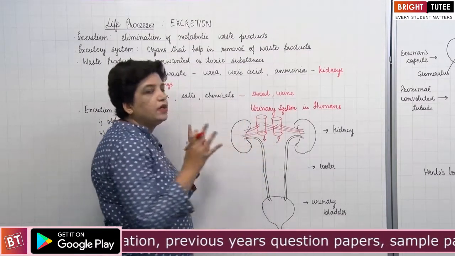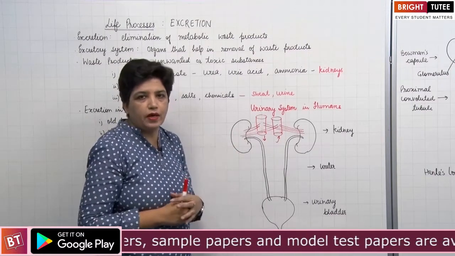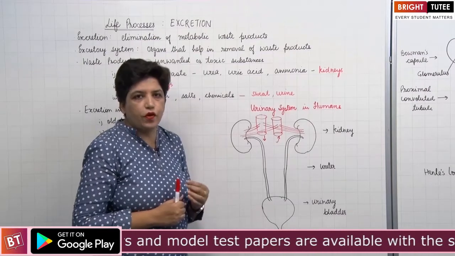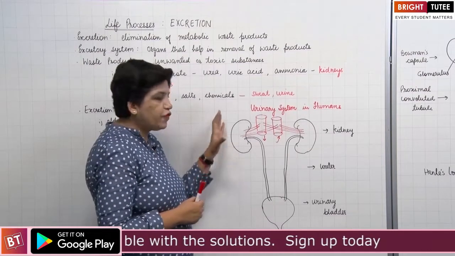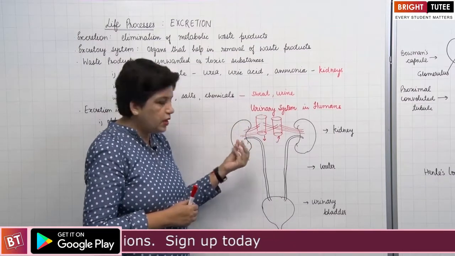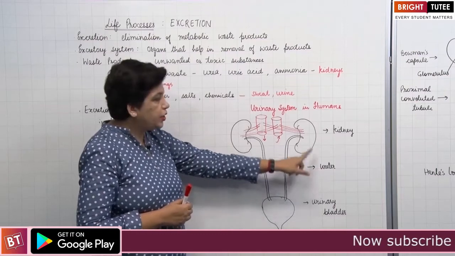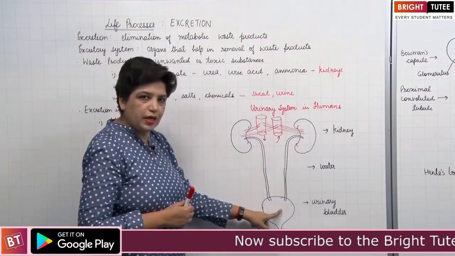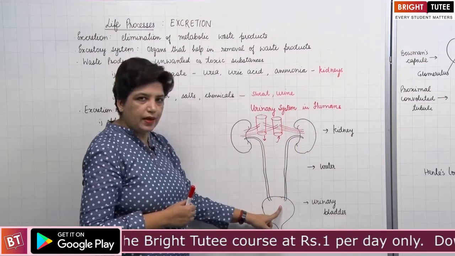In the kidney, there are several units which actually filter the blood. These units are called nephrons. The functional units of kidneys are nephrons. The nephrons filter the blood and make the urine. The urine then passes through a tube called the ureter. Ureter joins the kidney to the urinary bladder. It passes the urine made in the kidney to the urinary bladder.